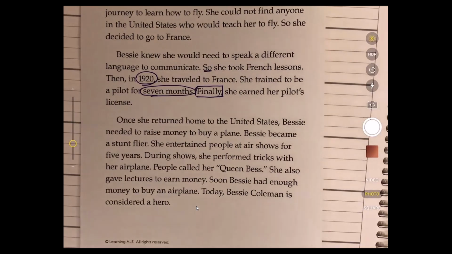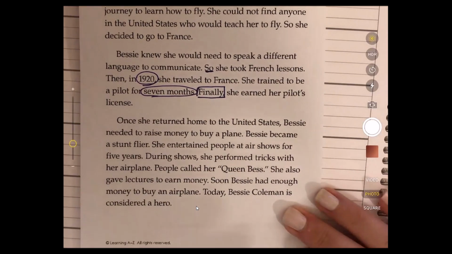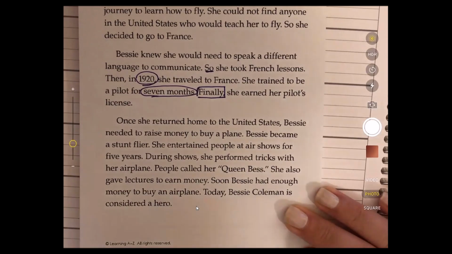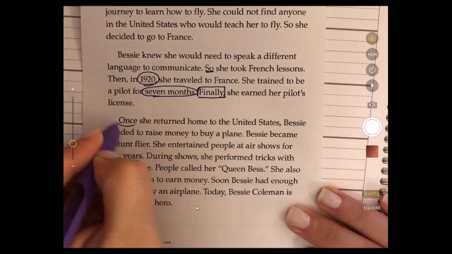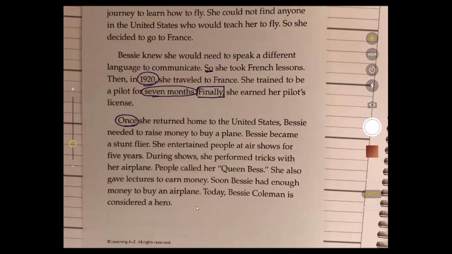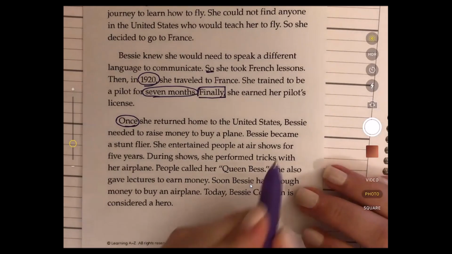So I also found other things that were important in our sequence. So once she returned home to the United States, she needed to raise money. So she became a stunt flyer.